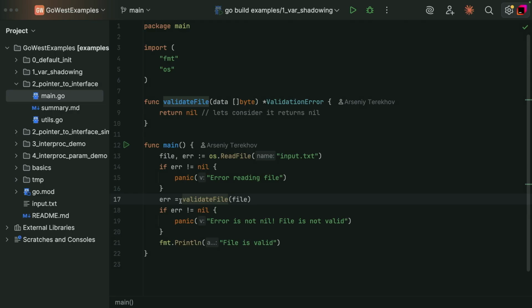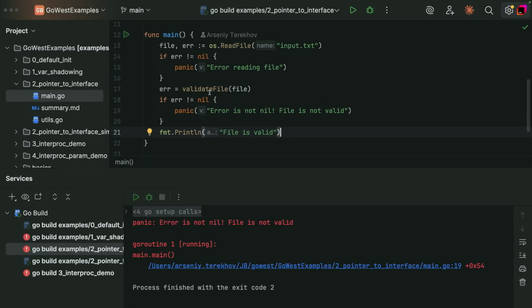And if the content is valid, we just print file is valid. Otherwise, we call a panic. So everything is pretty straightforward. And now let's consider the case when validate file returns a nil error. So validation is a success, and so we expect the program to print file is valid. Yeah? Let's check it.